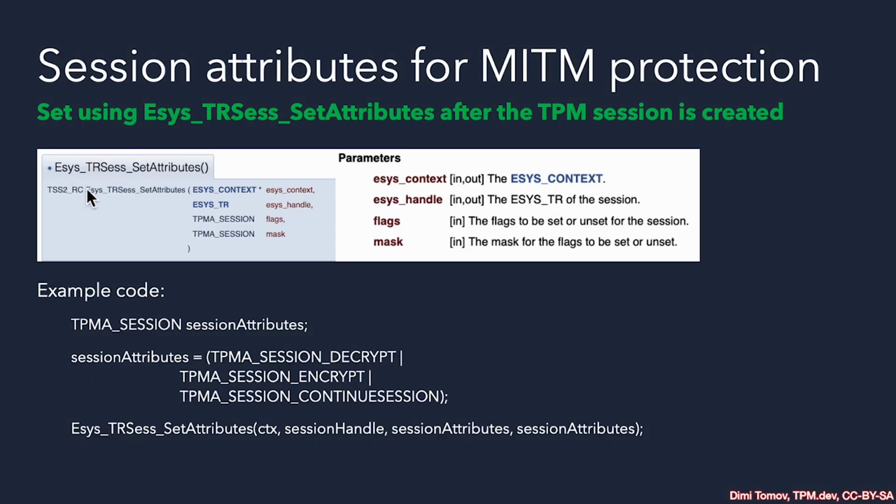Then we have the API for setting the important session attributes. And this is ESYS_TRSess_SetAttributes. We provide our ESAPI context, then we provide the handle to the session created by the previous call, the one that created and started the TPM session, and then of course we need to set the flags and the mask using the session attributes, and here's an example how to do that.